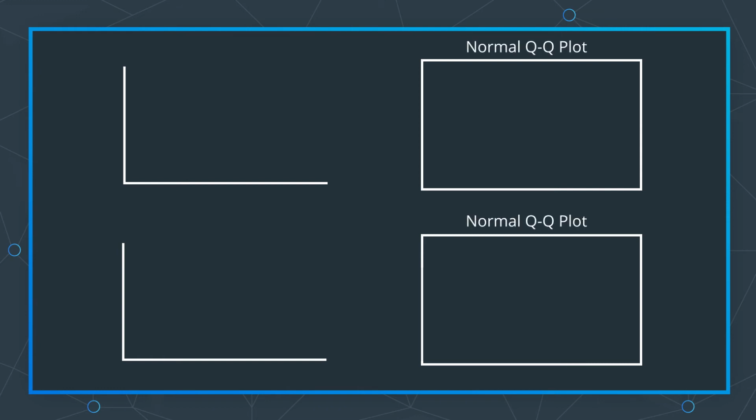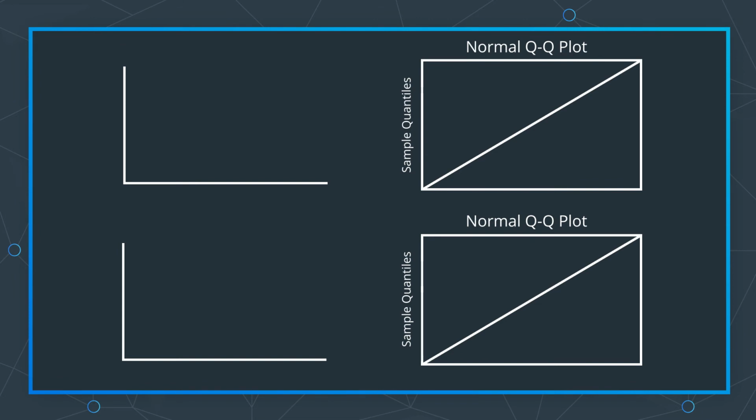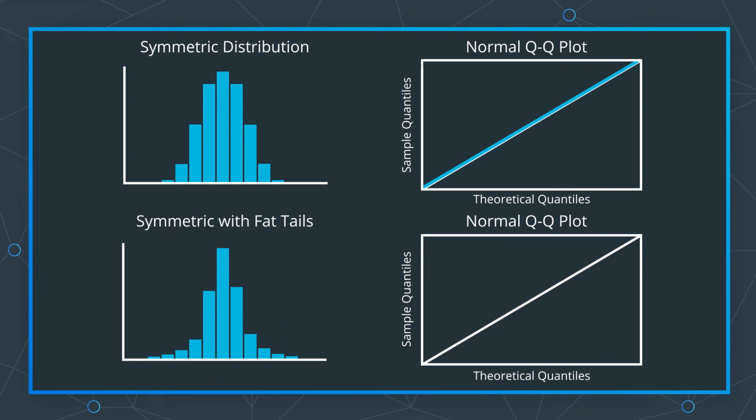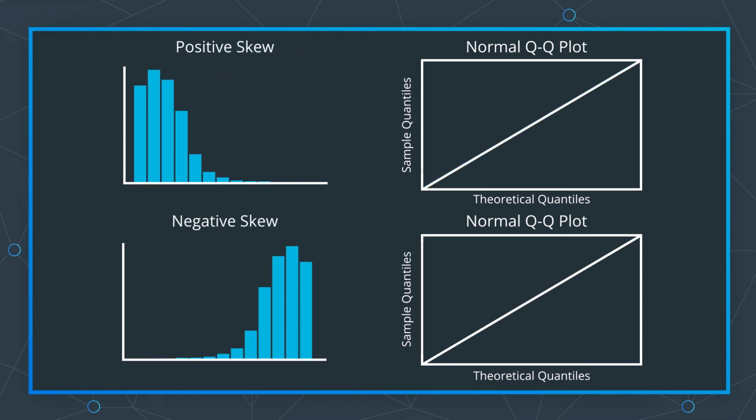If you wanted to use QQ plots, you would first pick the set of quantiles you want to use. Then you would plot the nth quantile of your distribution against the nth quantile of the normal distribution, and continue for all the values of n. If you're comparing your distribution to the normal distribution, and your distribution is approximately normal, points in the QQ plot should fall along a straight line. If the distribution has fatter tails than the normal distribution, the QQ plot will reveal deviations from a straight line at the extremities of the graph. Distributions with skew will also have QQ plots that curve away from a straight line.